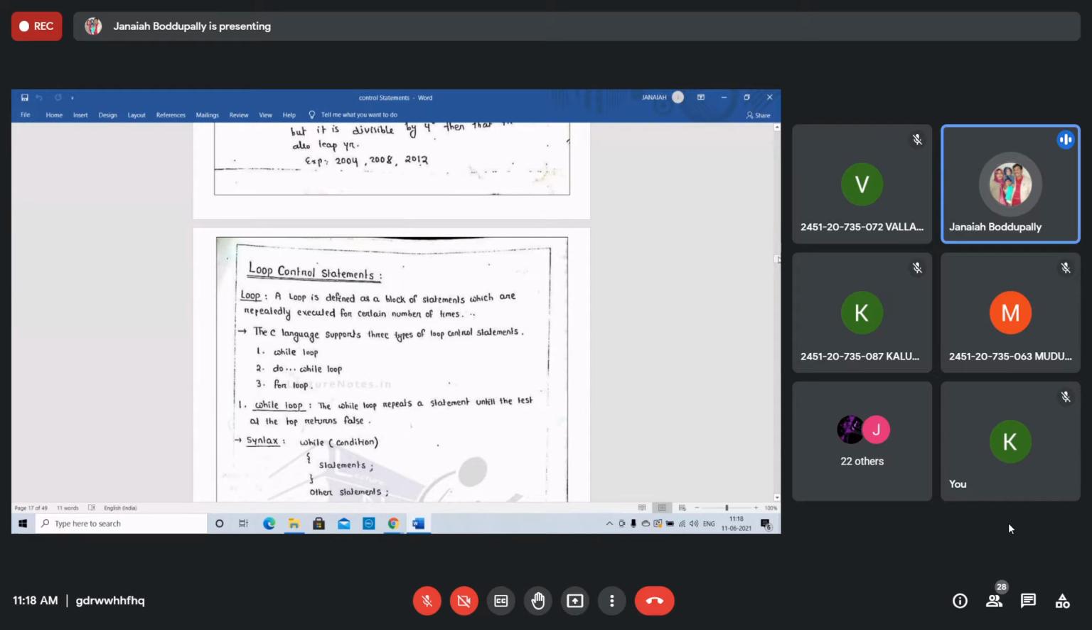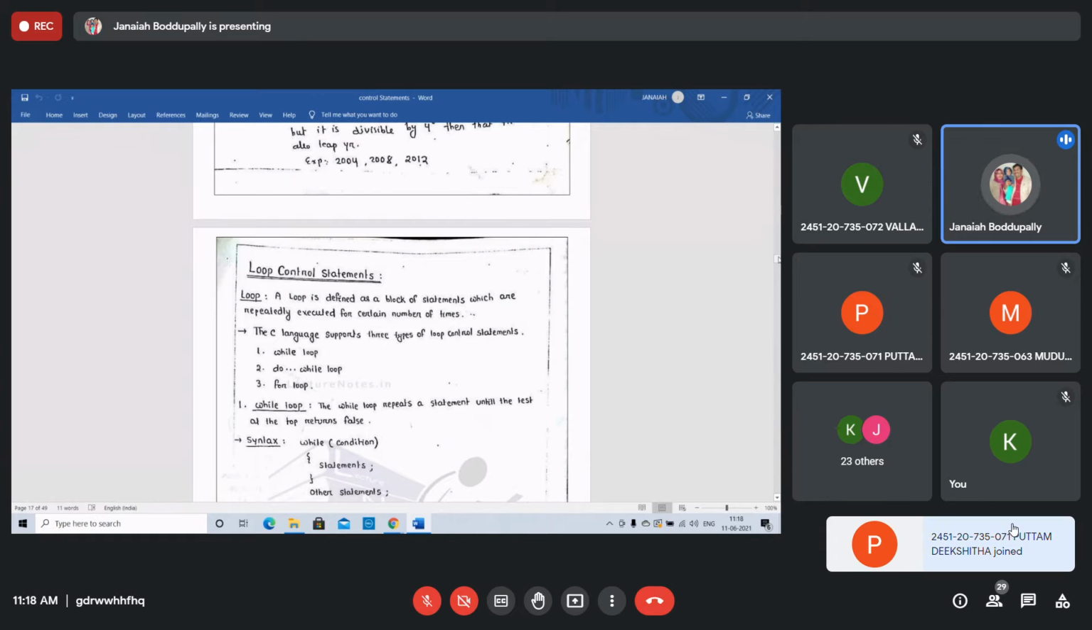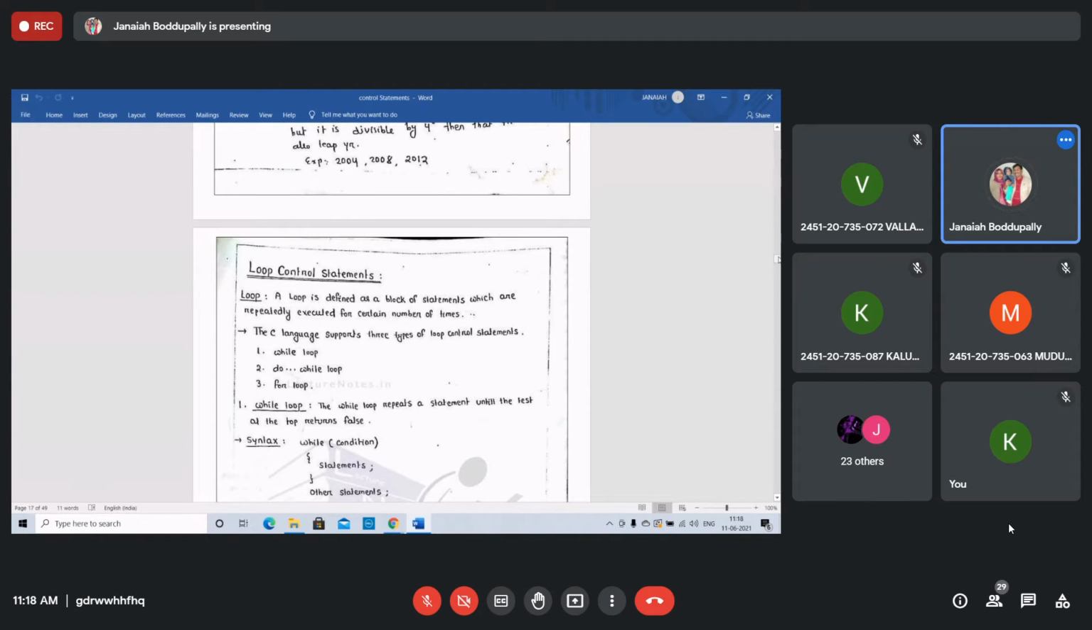What is a loop? A loop is defined as a block of statements which are repeatedly executed for a certain number of times, depending on the test condition. If the test condition is true, then the block of statements is executed again and again, repeatedly, until the test condition becomes false.